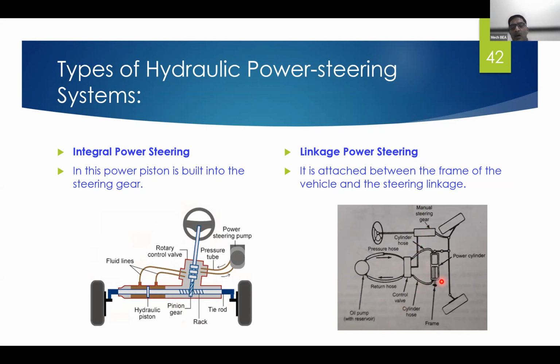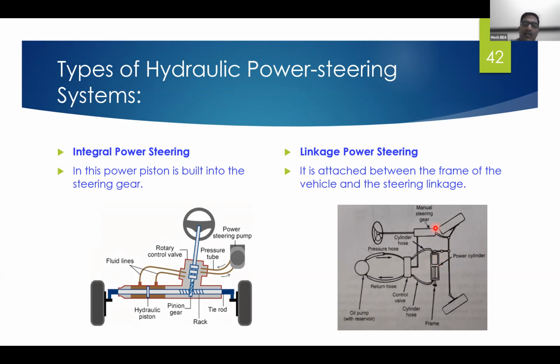Here in the linkage power system, the to and fro motion is converted and it is supported by providing a separate mechanism or separate power cylinder to the linkage. That power mechanism is attached between the frame of the vehicle and the steering linkage. So it is called a linkage power steering.